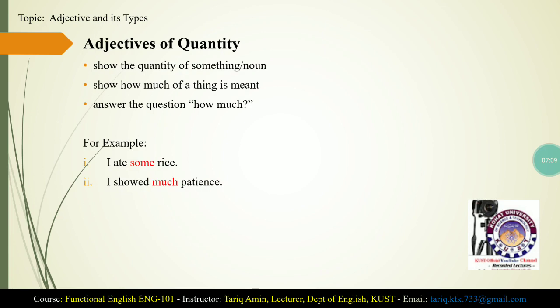Adjectives of quantity, the second type of adjective. Adjectives of quantity show the quantity of a person, place, or thing, and they show how much of a thing is meant, and they answer the question how much. For example, I ate some rice, I showed much patience. Now, some shows quantity and much shows quantity of patience, and they answer the question how much.